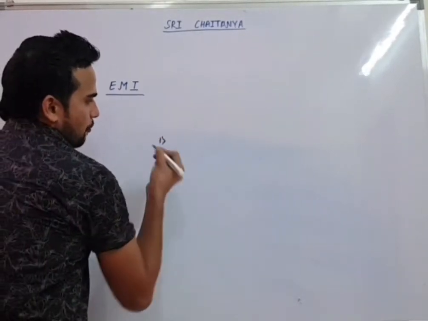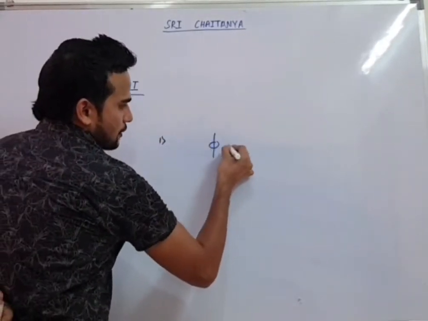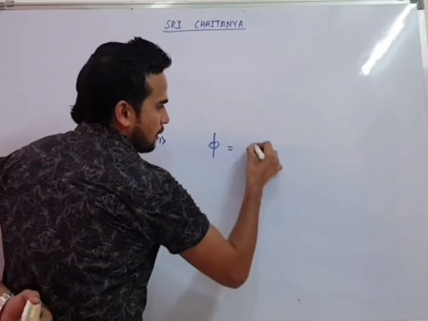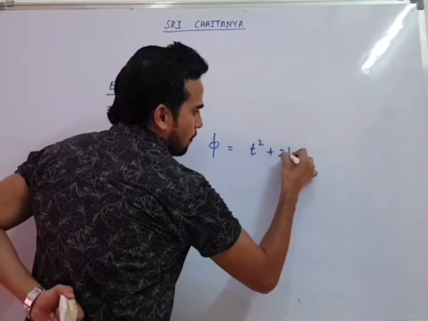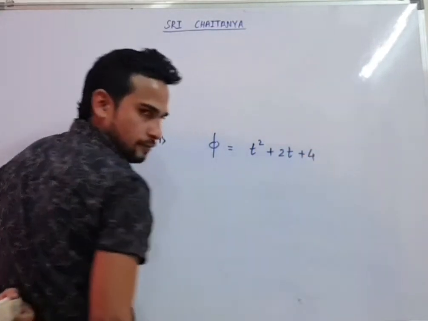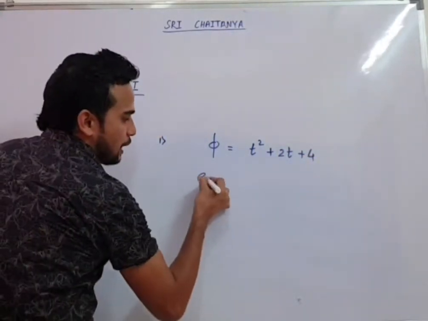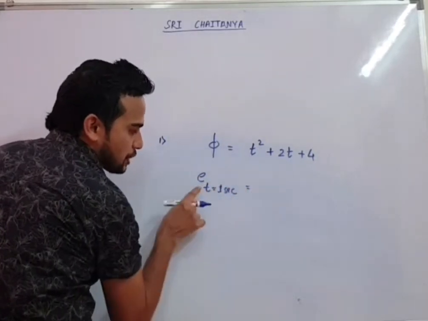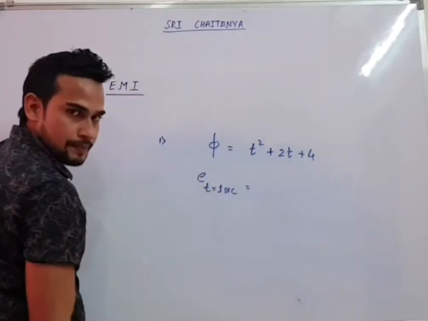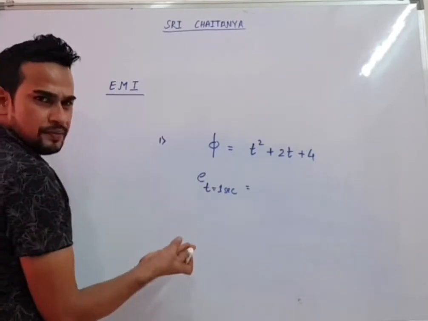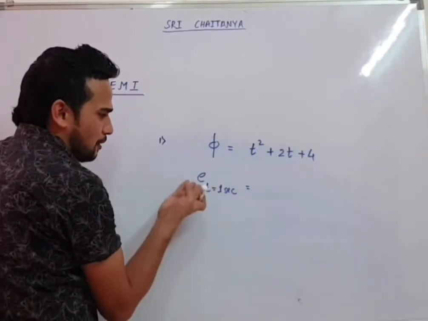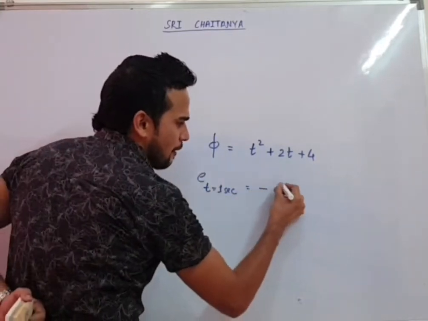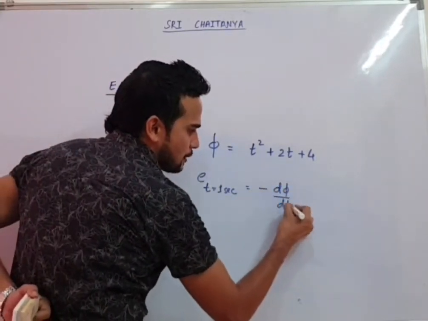They will give you the value of flux depending on time. For example, flux is given as t square plus 2t plus 4. They will ask you to find the induced EMF at t equal to 1 second. Which EMF is this? Instantaneous. We know EMF will be minus d phi by dt.